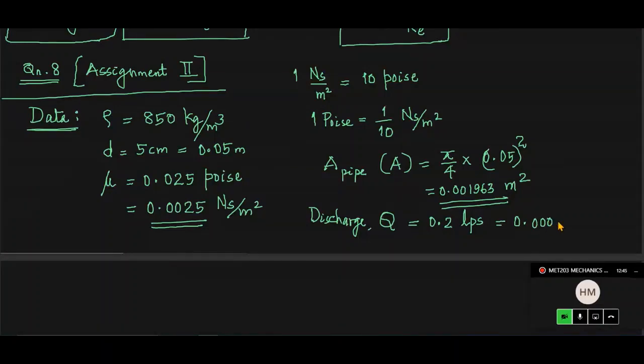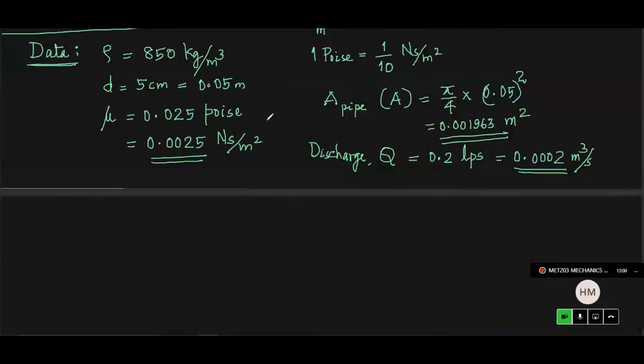So it will be 0.0002 meter cube per second. So liter per second, convert that into meter cube per second. 1 meter cube per second is 1000 liter per second.